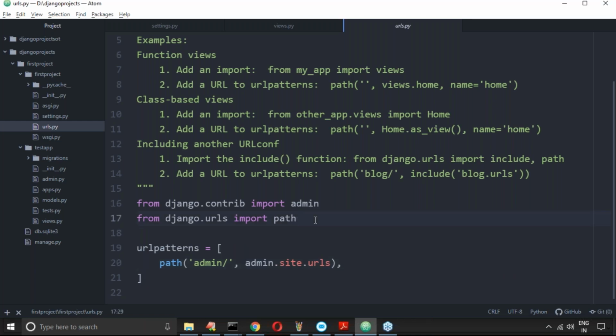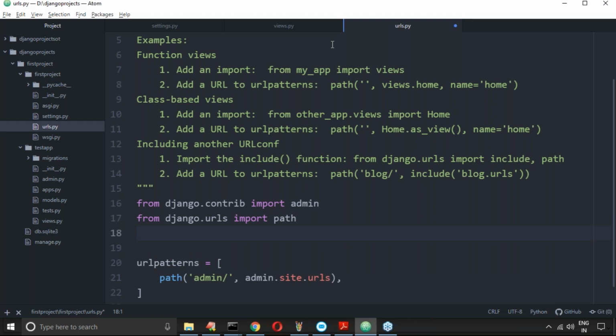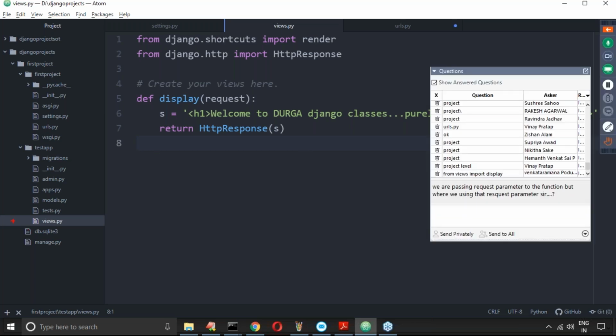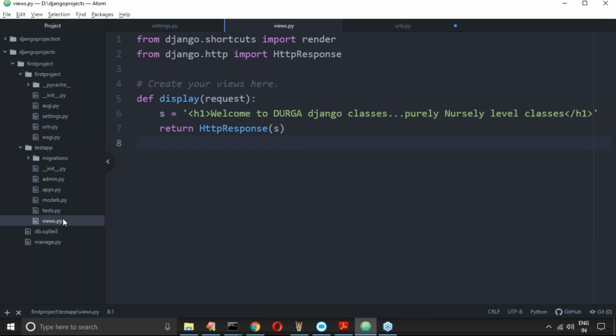First, import the file where this display function is there: views.py. This module is available inside the testapp package, so inside that views.py I have to call display.